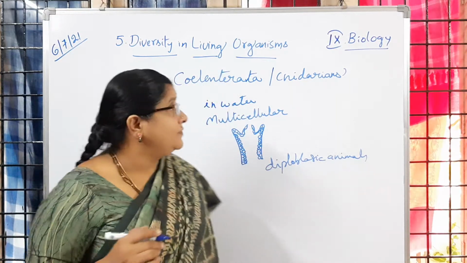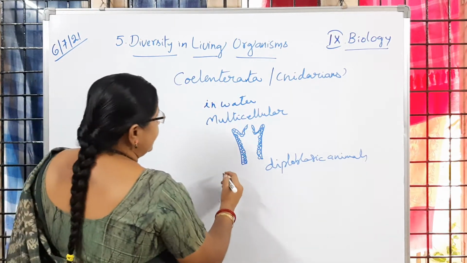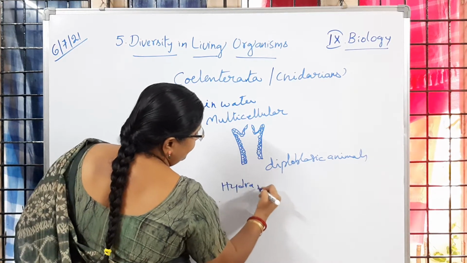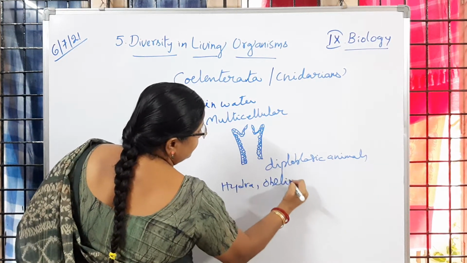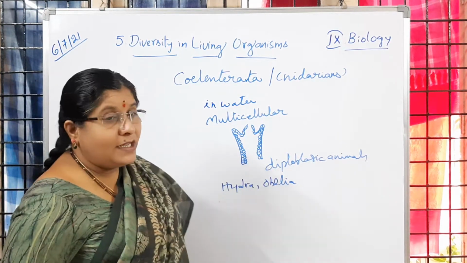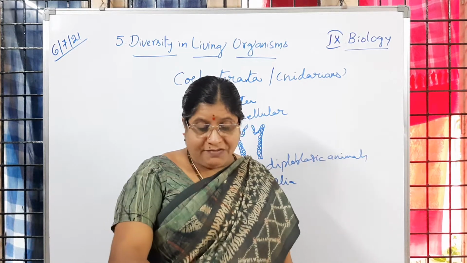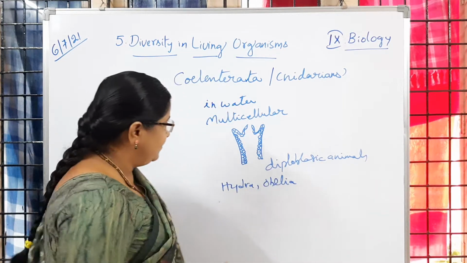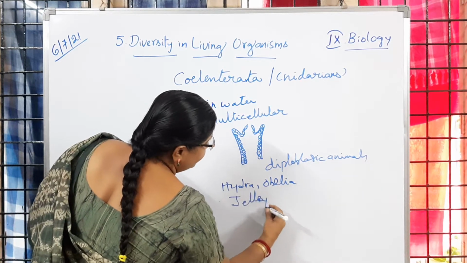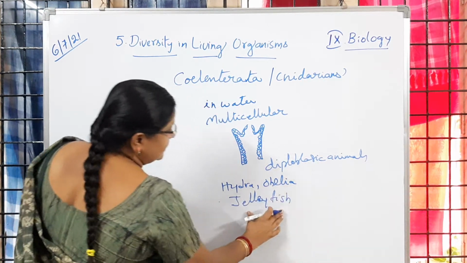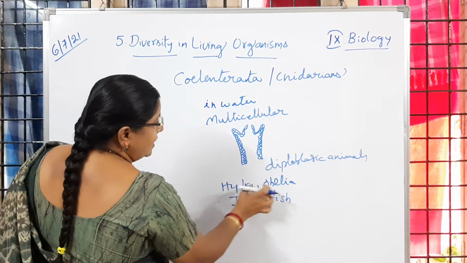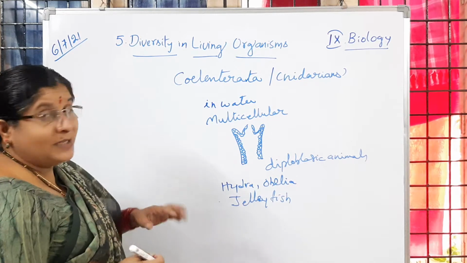Examples of these cnidarians or coelenterates are Hydra, Obelia, and also jellyfish. Actually, jellyfish live in colonies, in groups, whereas Hydra and Obelia live alone. Is it clear? Meaning solitary.